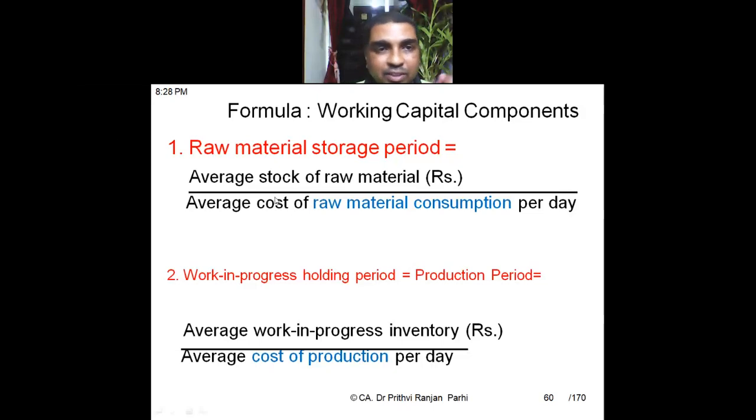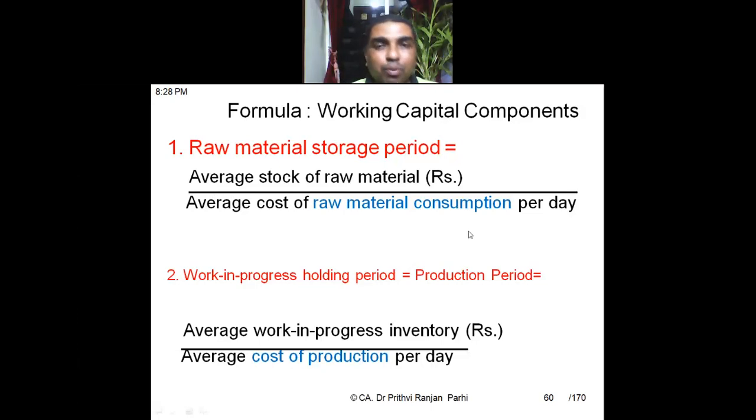Can any one of you read what the formula is for computing the raw material storage period? Average stock of raw material divided by average cost of raw material consumption per day. So we'll find out the average stock of raw material, that means on an average how much raw material is kept in our factory. Let us say the average stock of raw material is worth 3 lakh rupees.